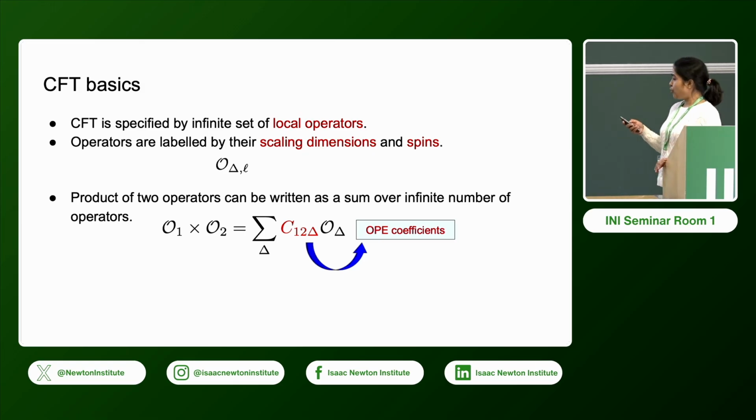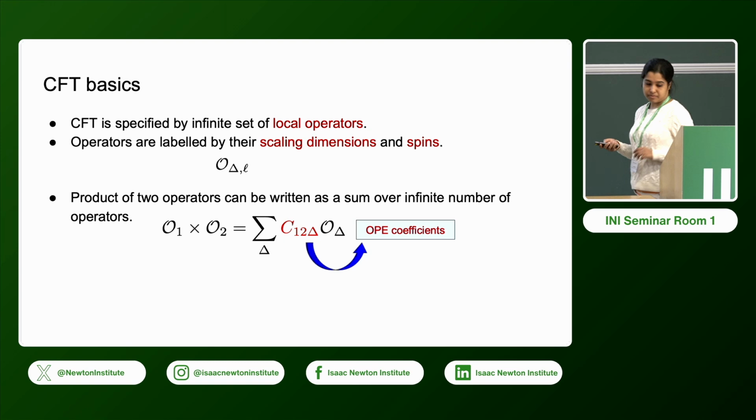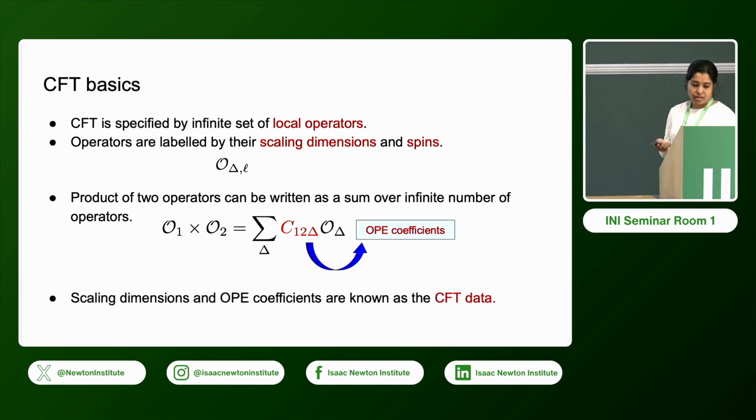The product of two local operators can be written as an infinite sum over other operators. Schematically, we have products of O1 and O2, and this is an infinite sum, which in CFT is a convergent expression. The coefficient that sits here, C12 delta, is known as the OPE coefficient.